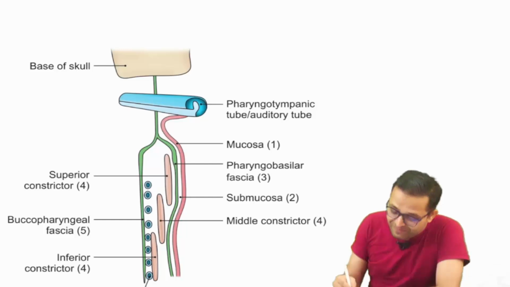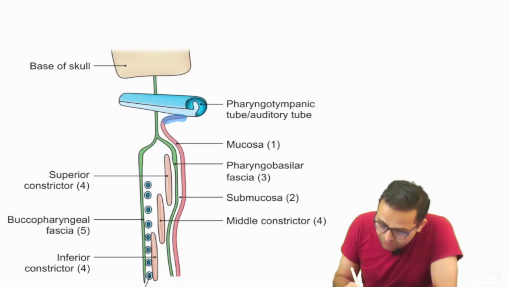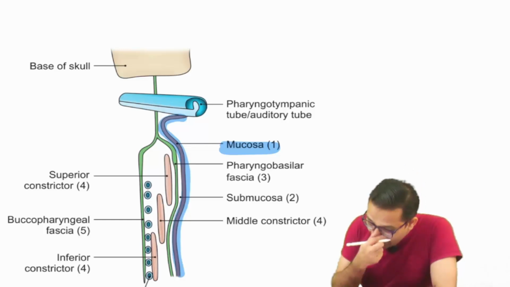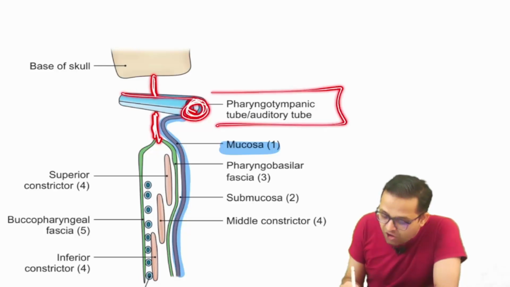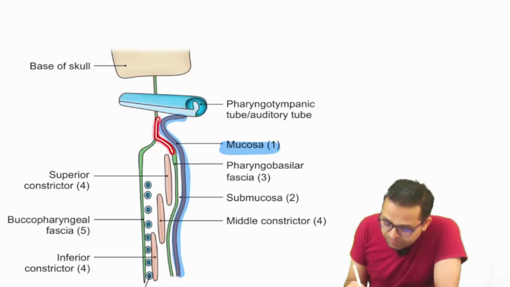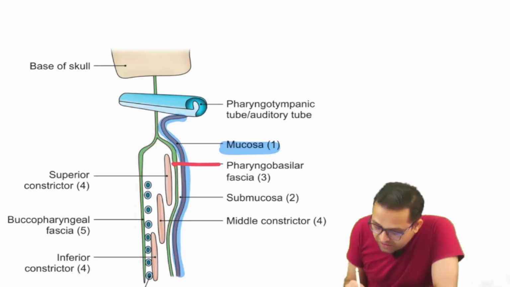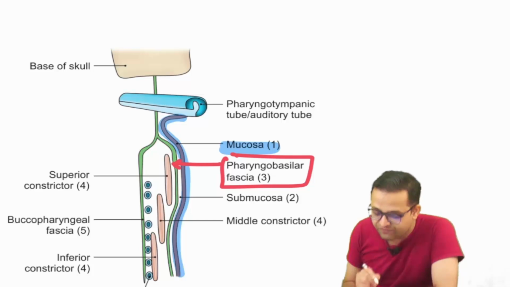Can you remember, beta? Sir, the first layer is our mucosa. Okay, sir. Second layer, can you see there is our fascia? Sir, this is the fascia, the auditory tube is in between, can you see the fascia? In between them the auditory tube is piercing. Now it is depleting into the 1 and 2 layer. Yes, sir. This particular layer is our pharyngobasilar fascia.